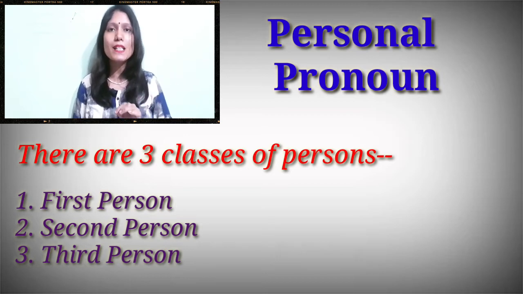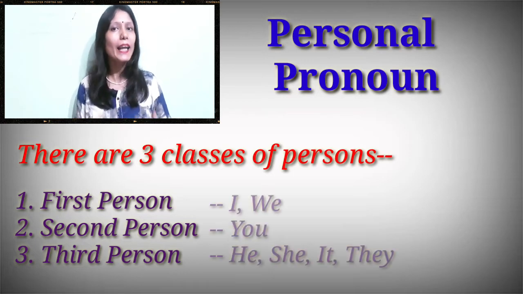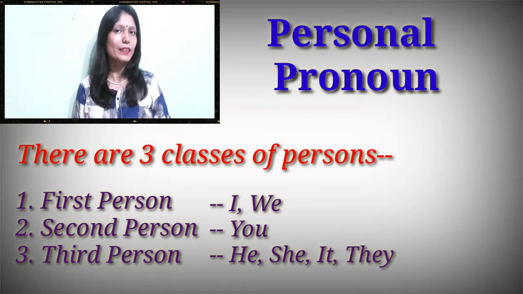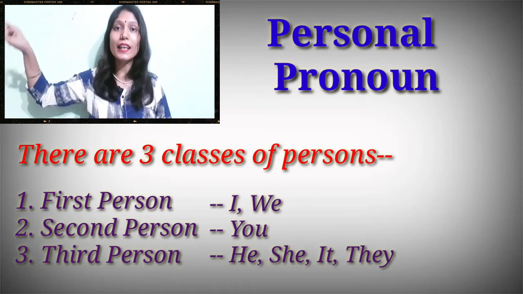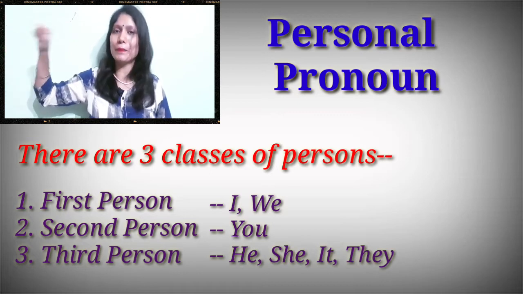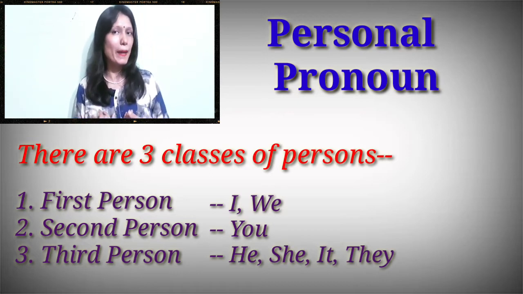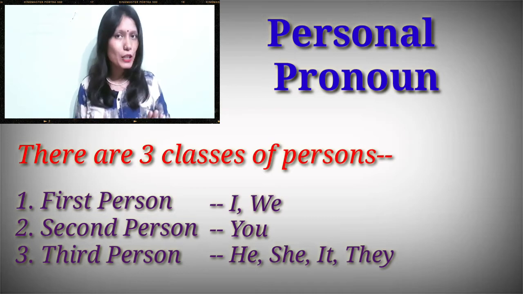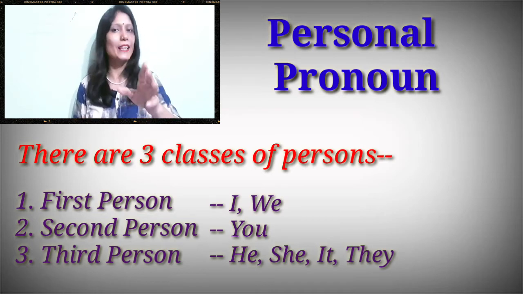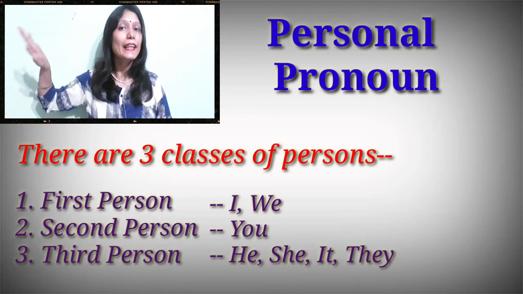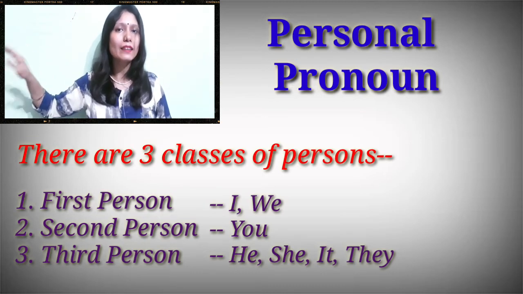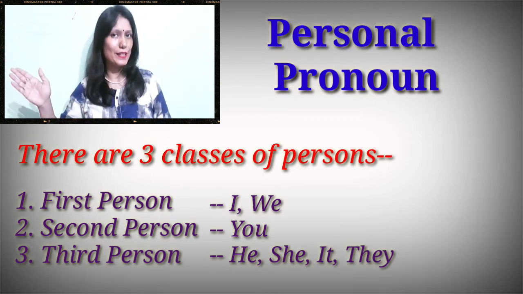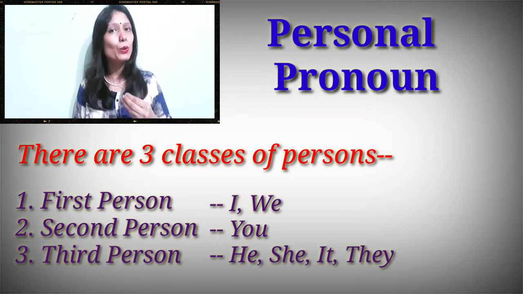It is compulsory to know what the three persons are and how to use them. I and we are first person, you is second person, and he, she, it, they are third person. Means I and we are first person, you is second person, and he, she, it, they are third person. So how to use them?